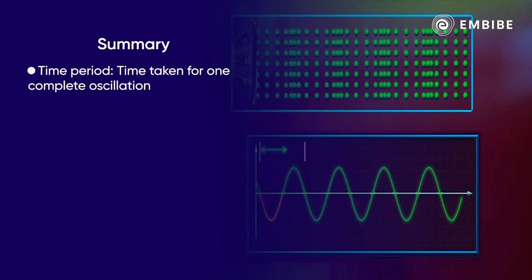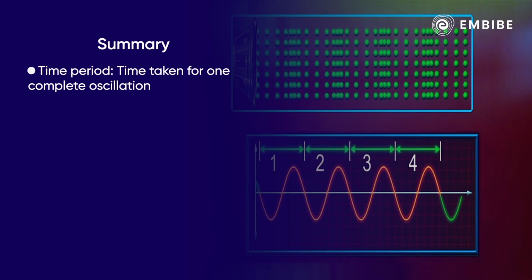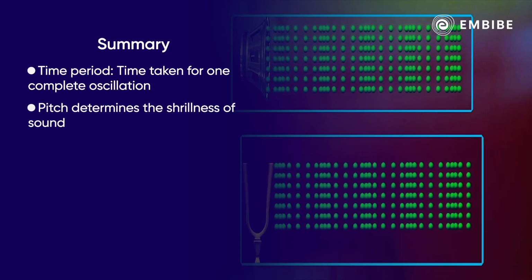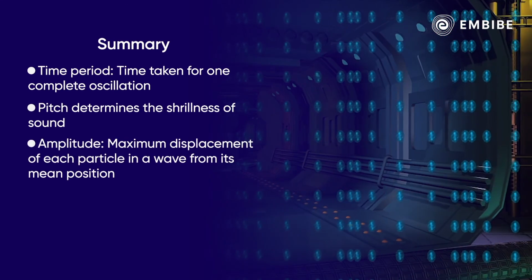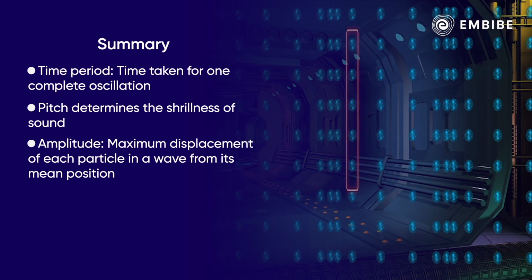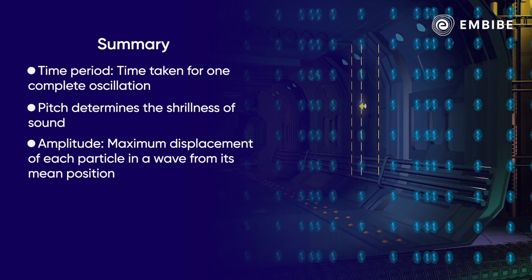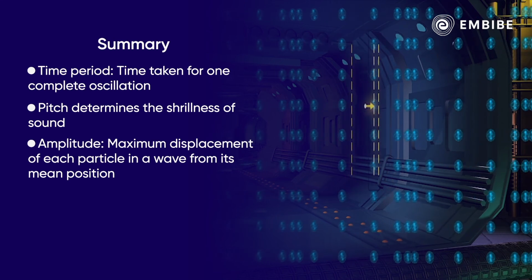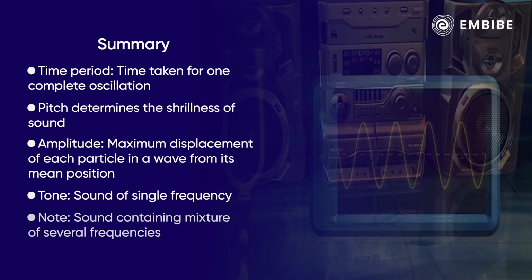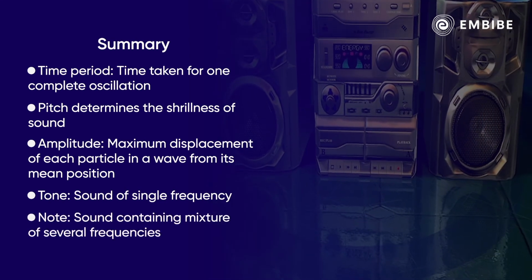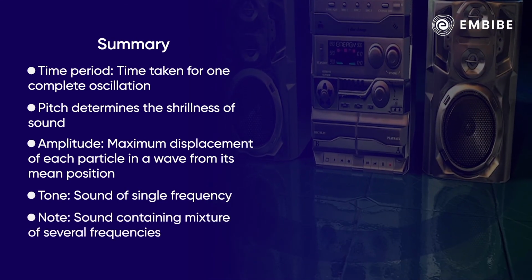Time period of sound is the time taken for one complete oscillation and its SI unit is the second. Pitch determines the shrillness of sound. Amplitude is the maximum displacement of each particle in a wave from its mean position. Tone is a sound of single frequency and note is a mixture of several frequencies.